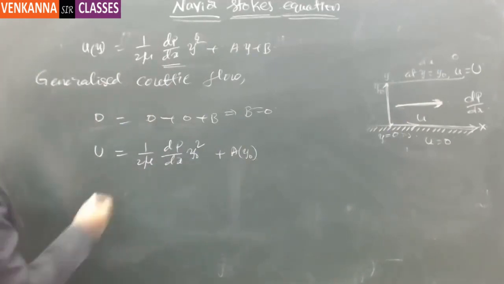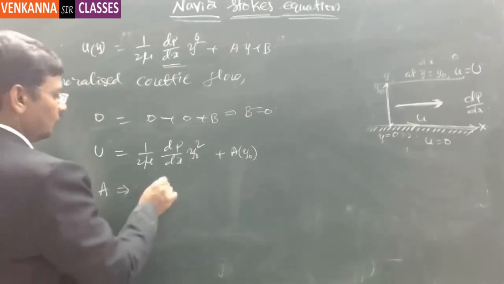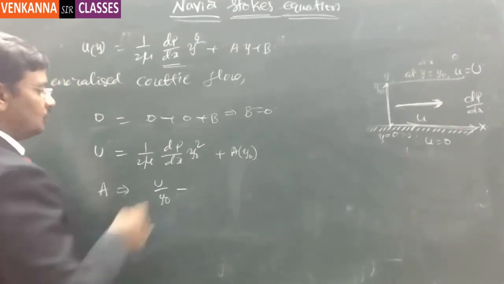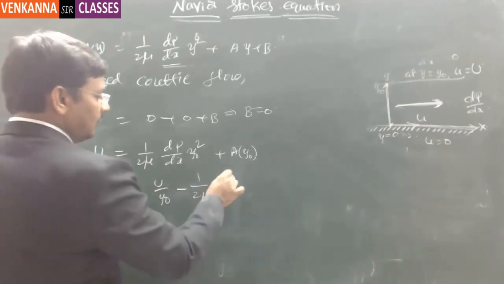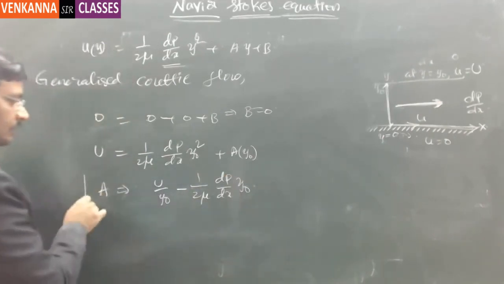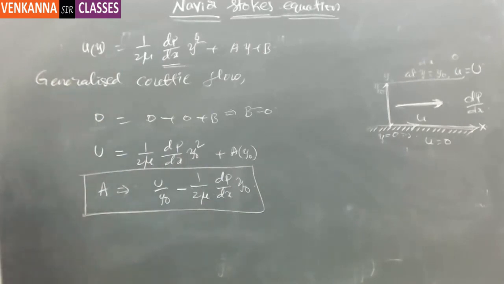Now what you get is a is equal to U by y naught minus 1 by 2 mu times dP by dx times y naught. Got it? This is the arbitrary constant we have put in.